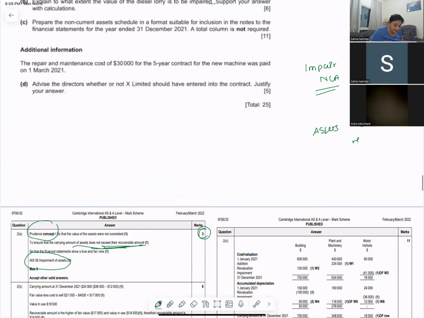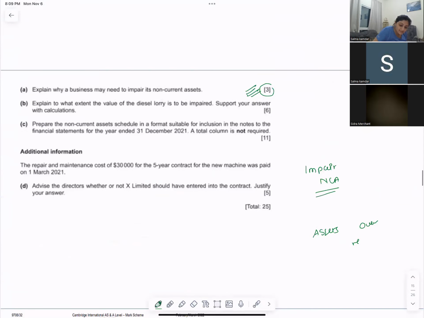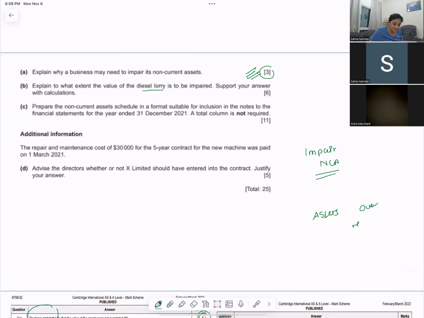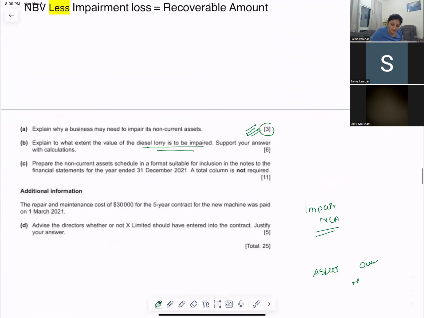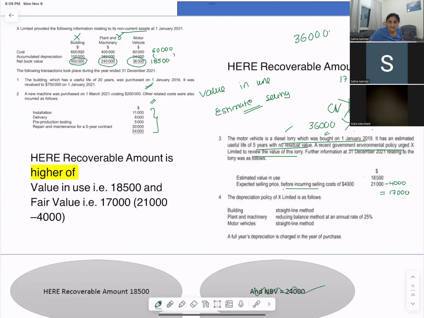Okay, there is a next question. To what extent is the value of the diesel lorry to be impaired? We did this question, right, of the diesel lorry. So to what extent did you have to impair this? What was your impairment loss?